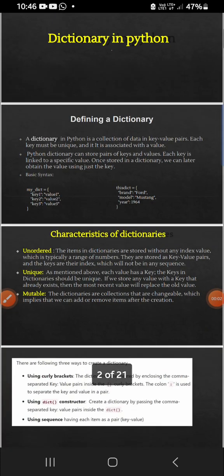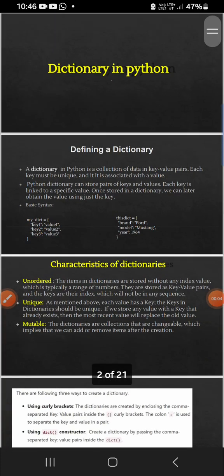Now we are going to study about dictionary. A dictionary in Python is a collection of data. It's a collection of data in key value pairs.